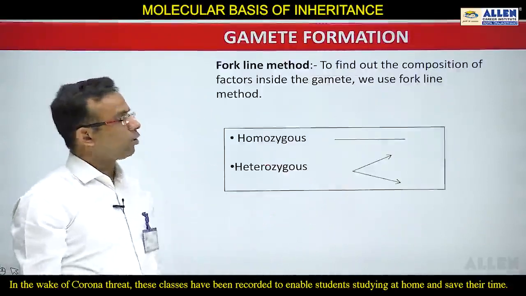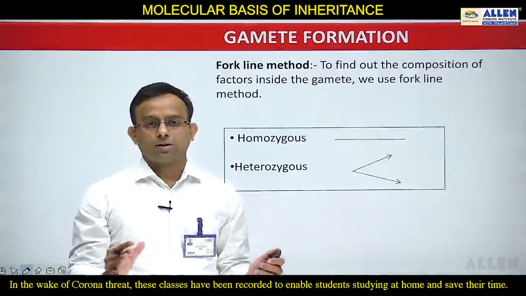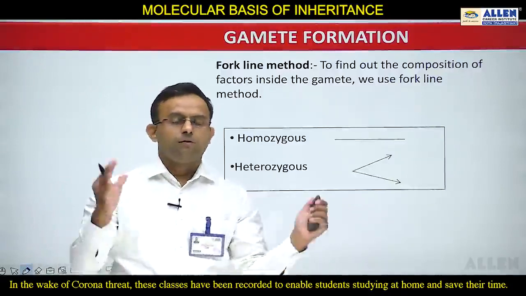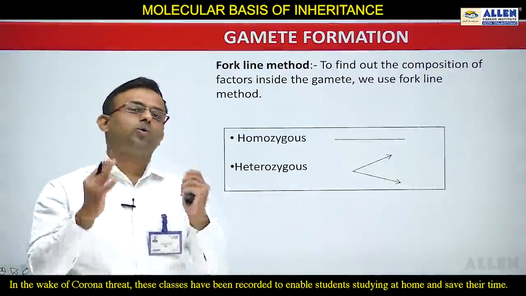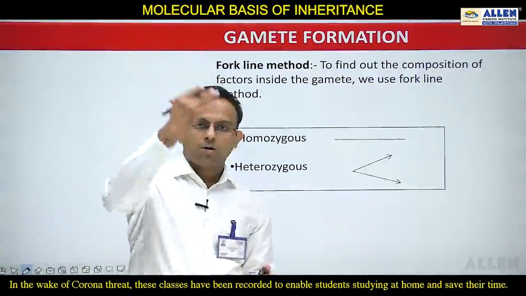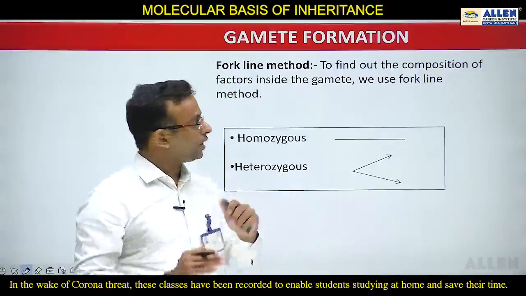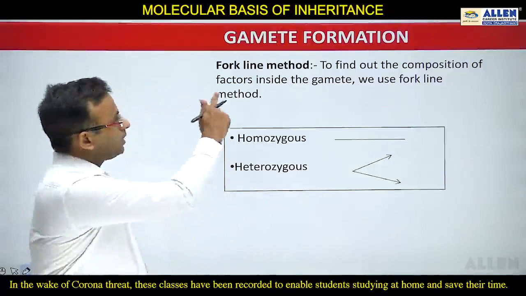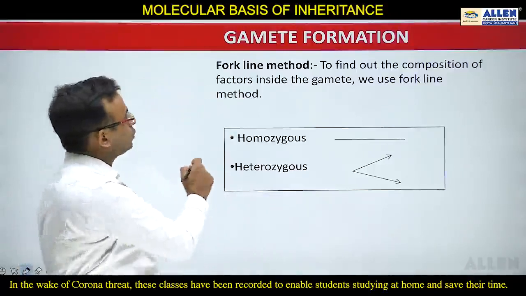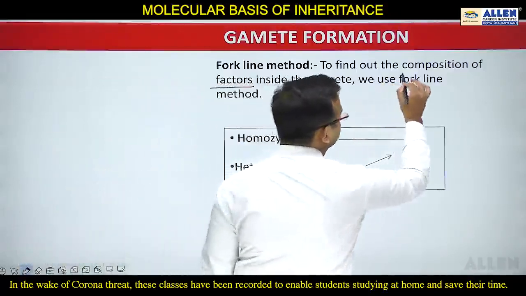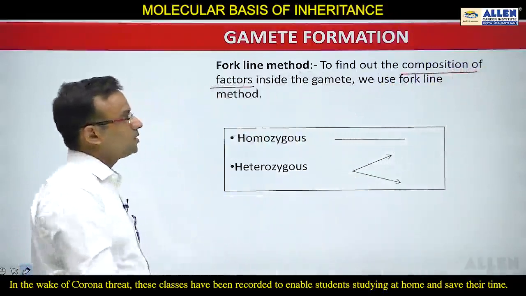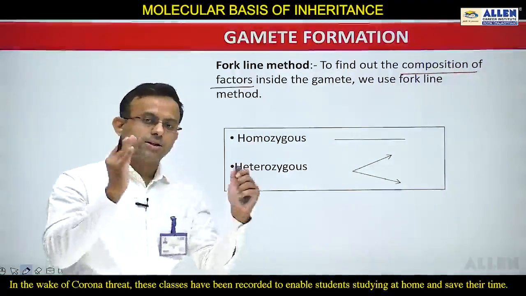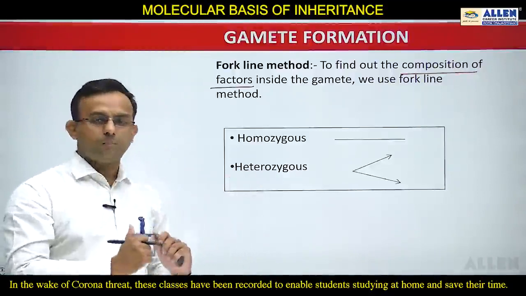Now students, we are also going to see the fork line method. And what do you mean by fork line method? With the help of this method, I am going to explain how gametes are formed and what the different types of gametes are. So always remember, the fork line method is used to find out the composition of factors inside the gametes. This is the reason we use the fork line method.